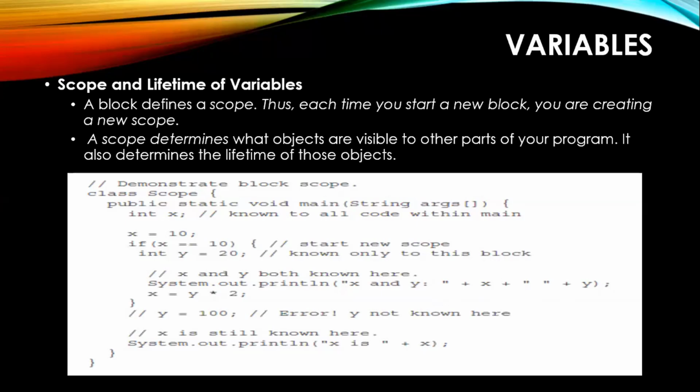A few more questions. Sir, tell me why it is not known yet. It is not known here. This particular statement, right? Why not known here? That means y has been declared in the scope of an if statement. The if statement has been opened here and it has been closed here. After coming out of the if statement, if you are trying to access y, it will not be available for you.